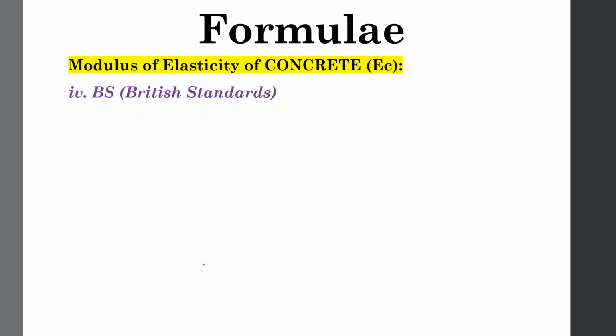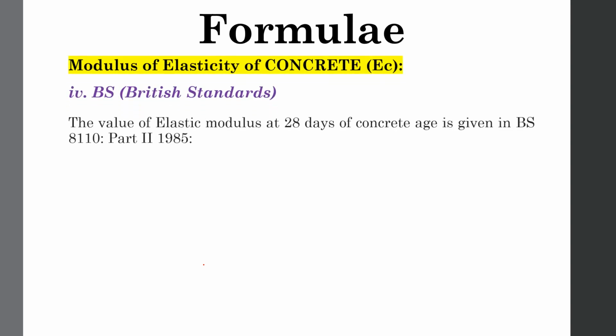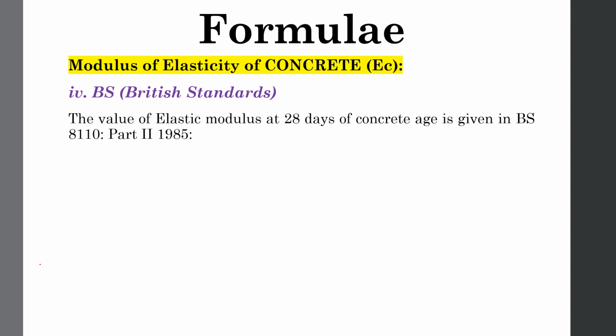Now, the fourth standard is the British standard to determine the value of modulus of elasticity of concrete. The British standard code, standard number 8110, and its part number 2, published in 1985, gives the formula to determine the elastic modulus of concrete. That is EC28. Clearly this means that this is the modulus of elasticity of concrete when it is tested after 28 days. This is equal to K naught plus 0.2 FCU 28. This equation 8 means we have to calculate the value of modulus of elasticity of concrete just after 28 days of testing.